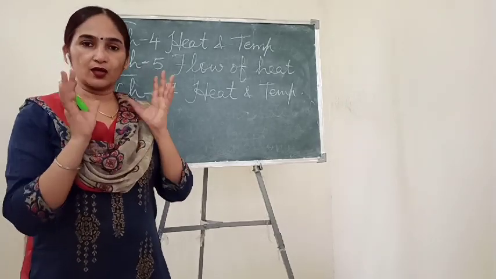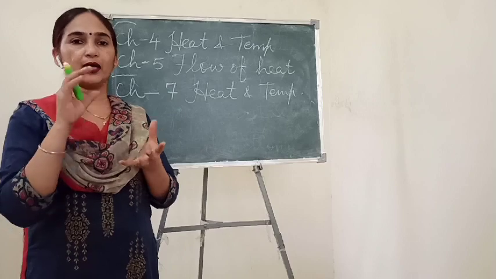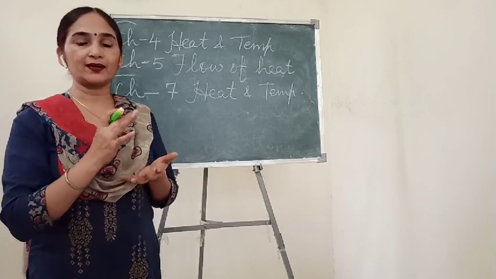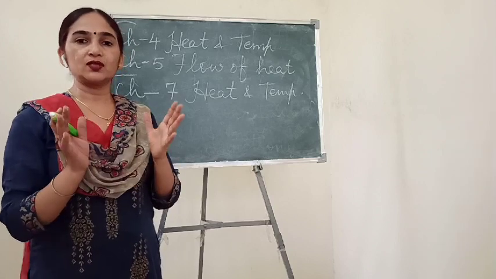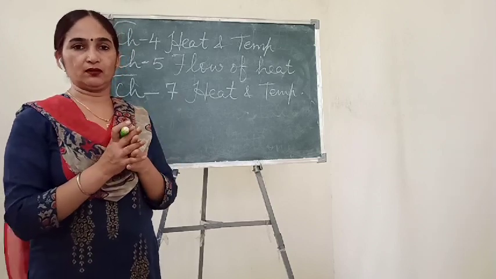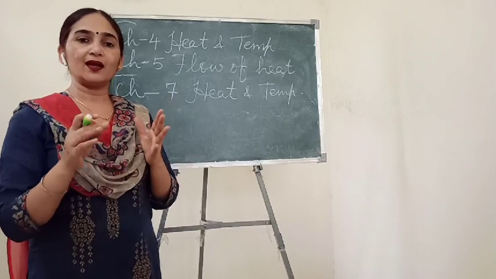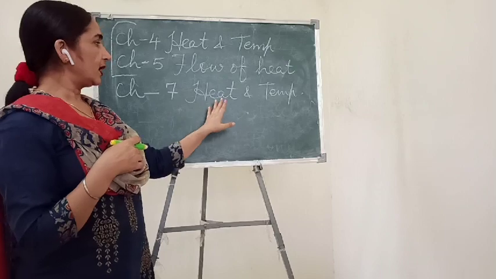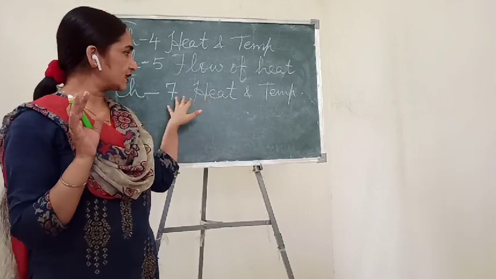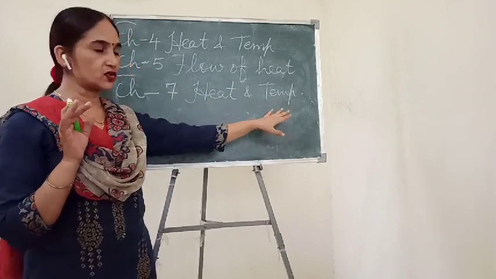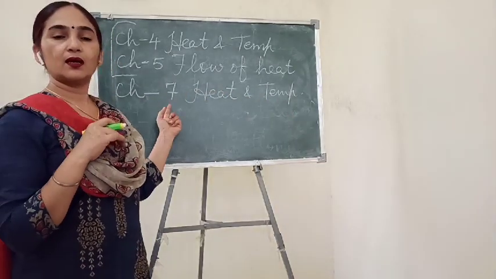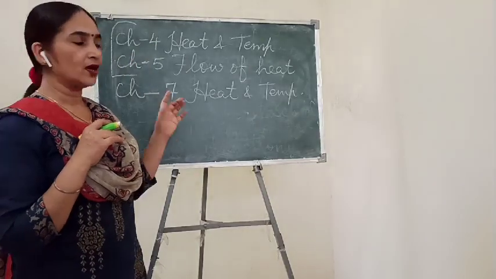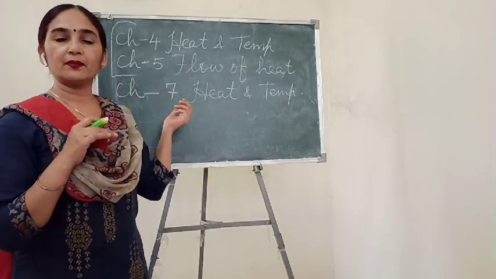distribute your syllabus throughout the year into different terms and different periodic tests or unit tests, teachers have to divide the portion, and we will divide according to the new book. So better you give the chapter name as heat and temperature and write chapter number 7 there, in place of 4 or 5.